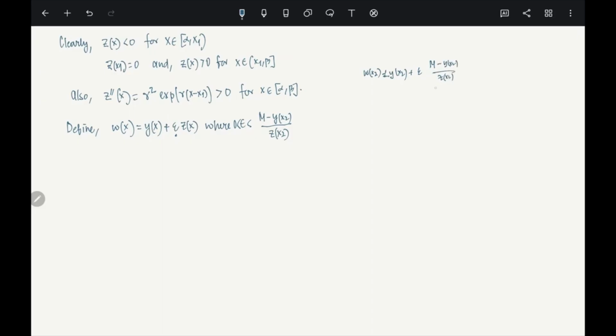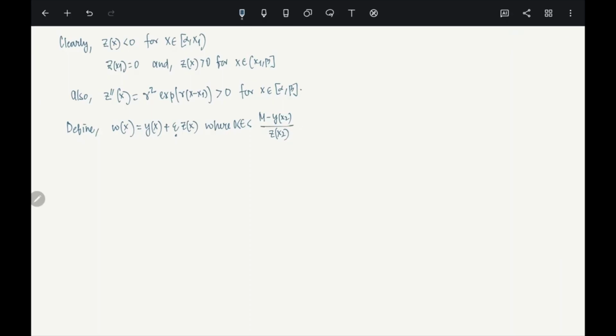times z of x2. So this is gone, and this will be strictly less than m. You see, we are constructing this w in such a way that w at the point x2 should always be less than m. Why we are doing it, I will explain right now. This is the reason why we are choosing an epsilon like this.